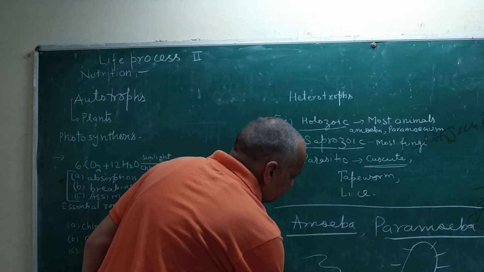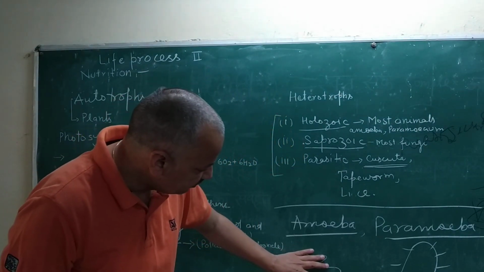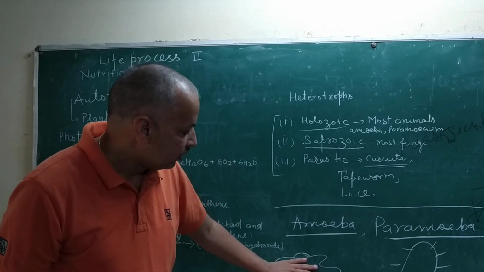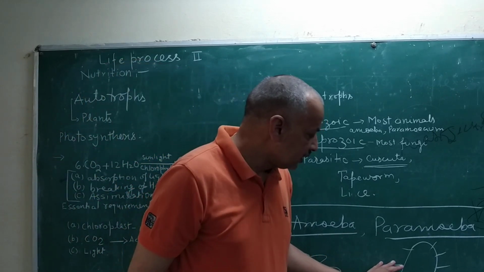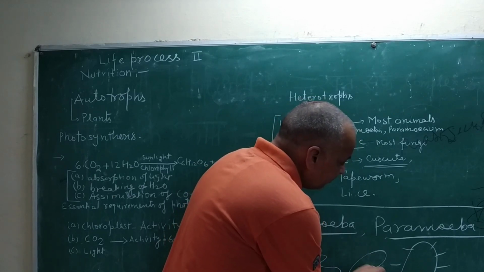There is a difference between amoeba and paramecium. Amoeba can take food from any part of its body, but paramecium takes food from a particular position.